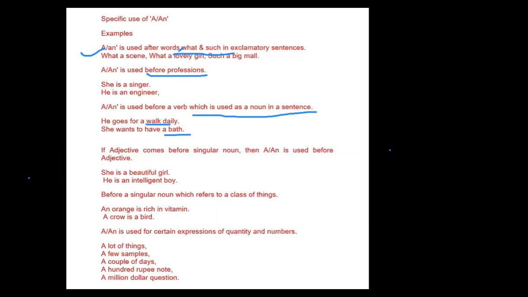Geeta ma'am, speak your sentence again. She wants to have a drink. Have a drink.